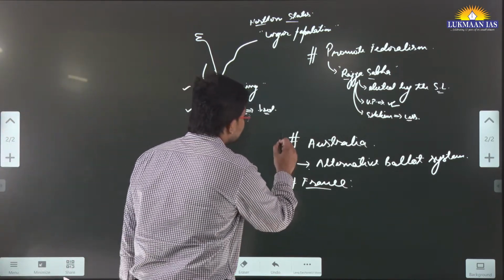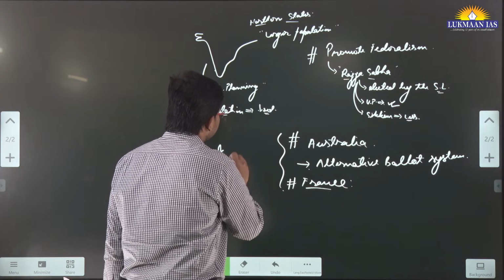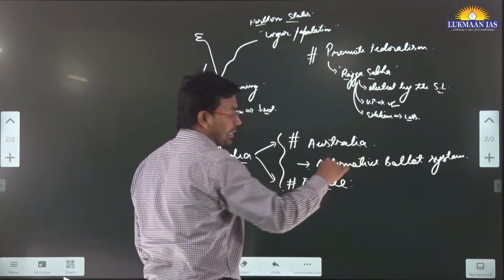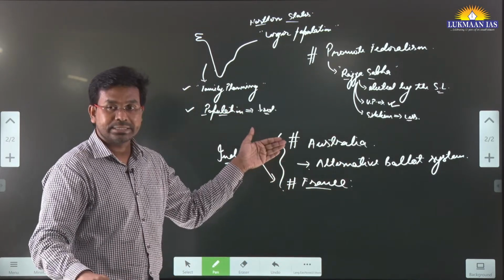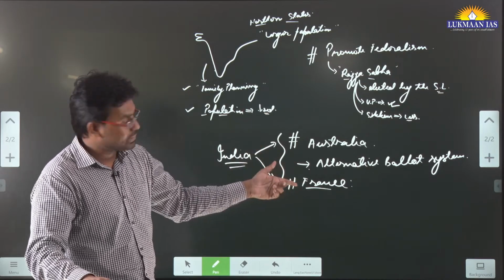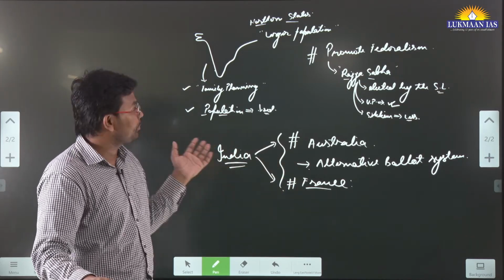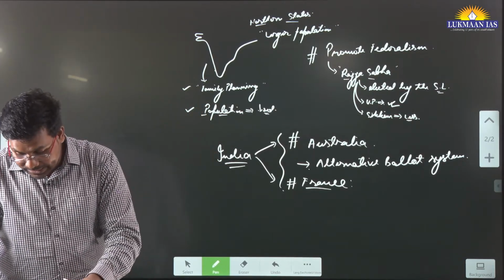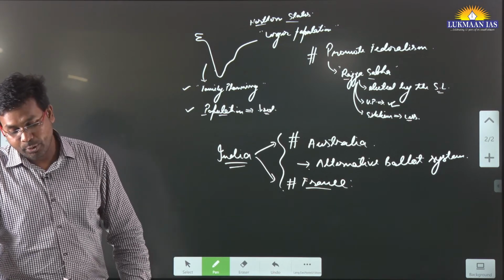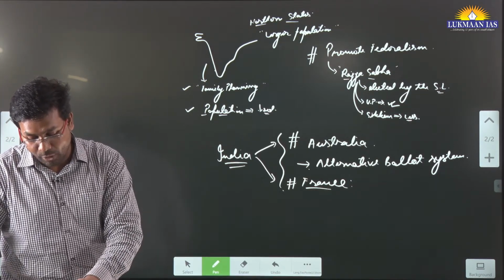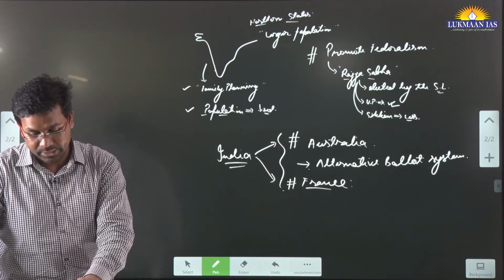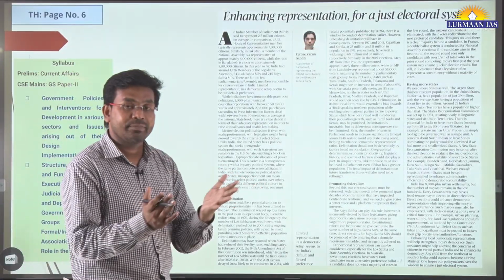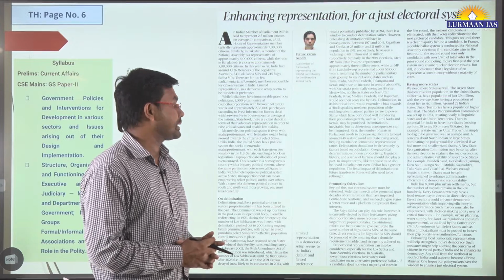So that's the thing. So author compares India with Australia and France, right? So in Australia they have a redistribution system. In France they have, let's say, another system. In India we follow first past the post system. So there are differences also. So finally the author says that limited representation in a democratic setup seems to be India's default and flawed preference. Okay, so we have limited representation system in India, and this is the default system that we have followed, but this system also has flaws in it.